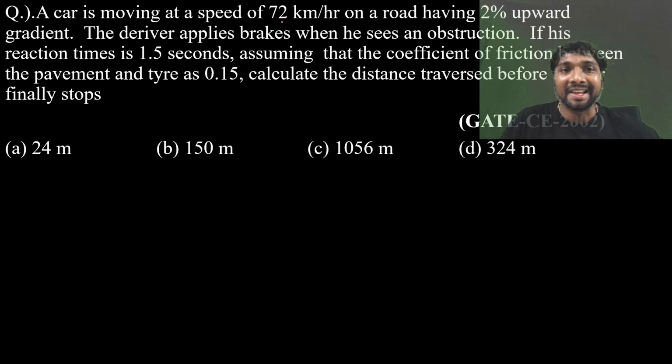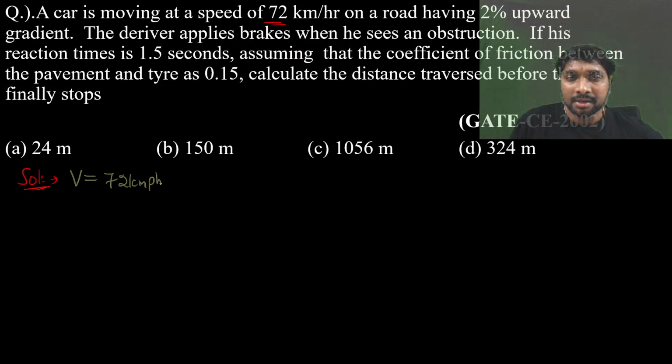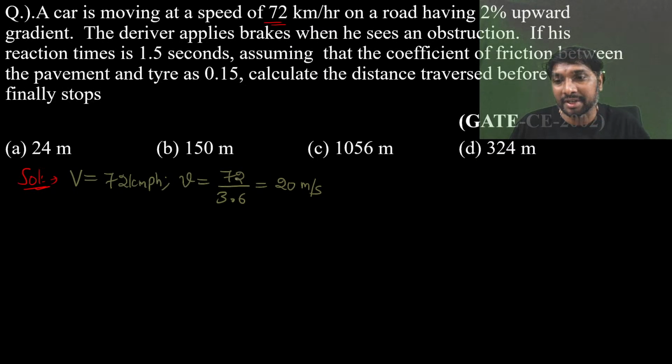Okay, a car is moving at a speed of 72 kmph. We'll be solving this. The car is moving at which speed? Capital V, kmph value, is 72 kmph. So then how can you get this small v value? Small v equal to 72 divided by 3.6. How much does it come to be? 20 meters per second, right?